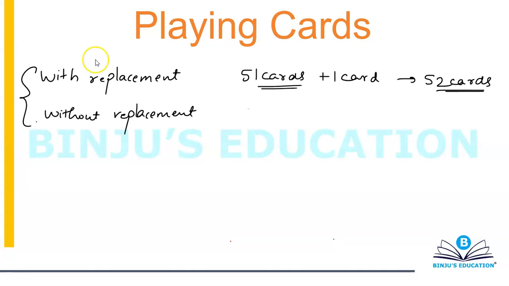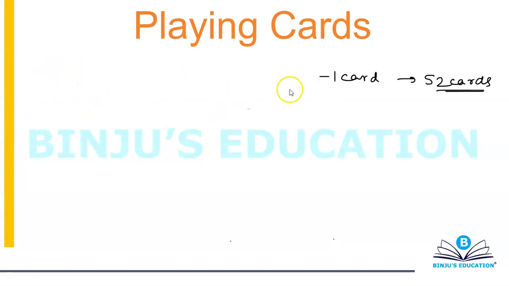All right. So my question was, you're picking 2 cards one after the other. What is the probability that the first one is king and the second one is queen? The first is king and the second is queen.